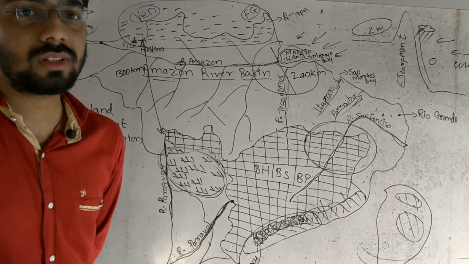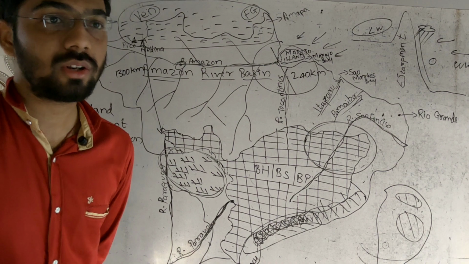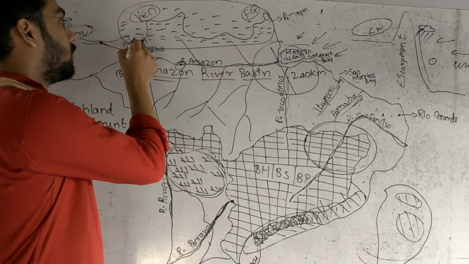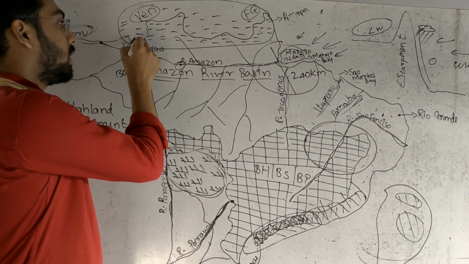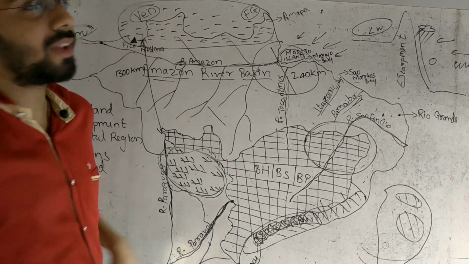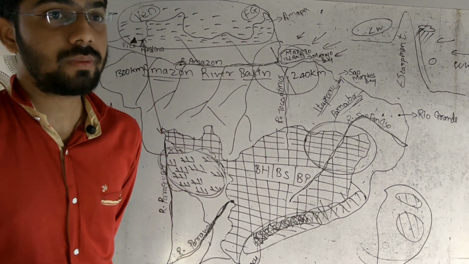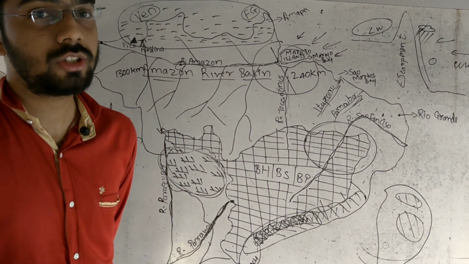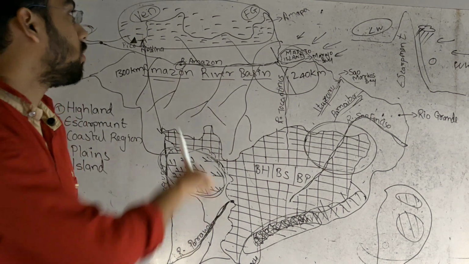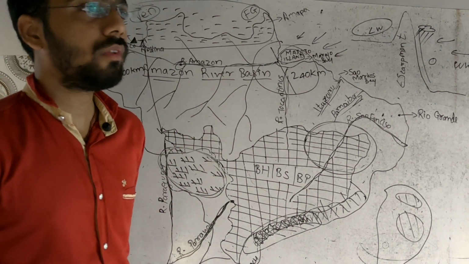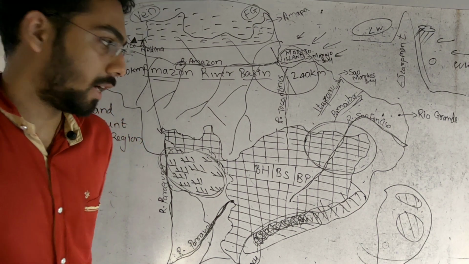One more thing to be understood is that the highest peak of Brazil, 3014 meters, known as Pico de Neblina, is on the border of Venezuela and Brazil. This is within the Guiana Highland. Now we will move towards the Brazilian Highland.